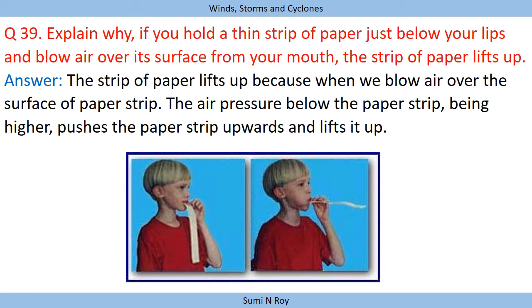Because when we are blowing air just above the paper, we are creating a wind. It's high speed wind, and we know high speed wind is accompanied by low pressure. So now the pressure above the paper is very less, but from below, the atmospheric pressure is very high.